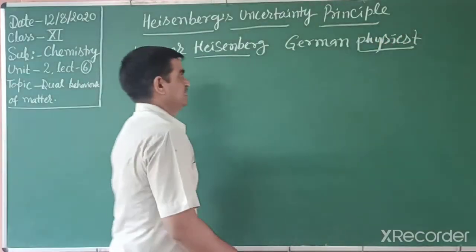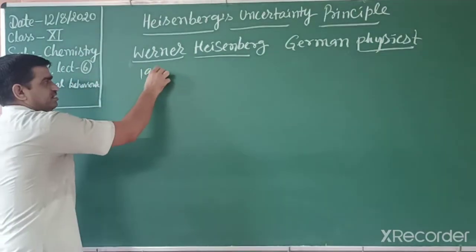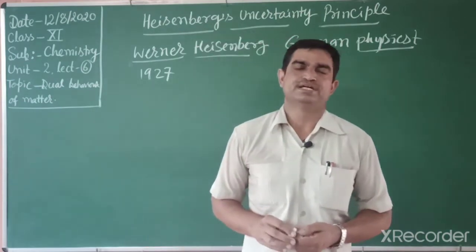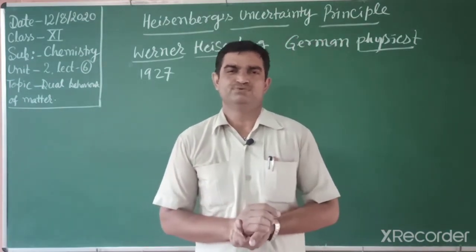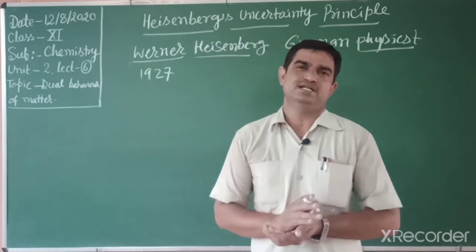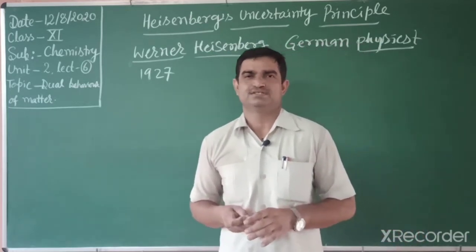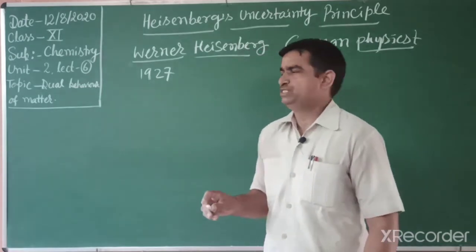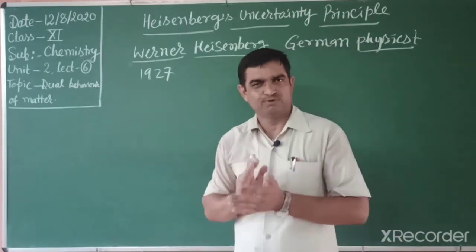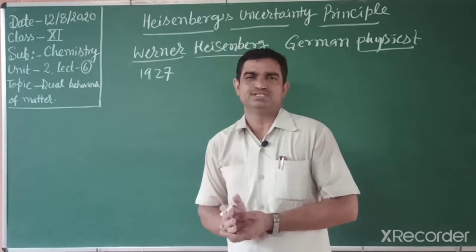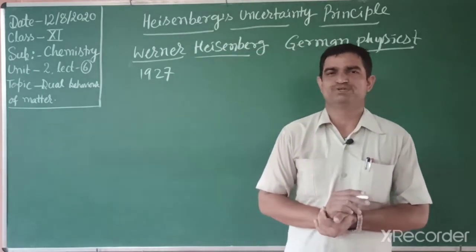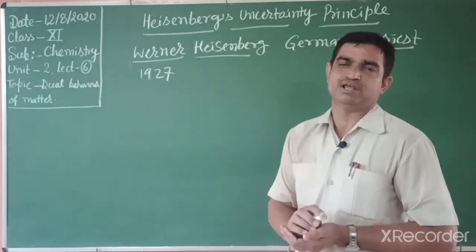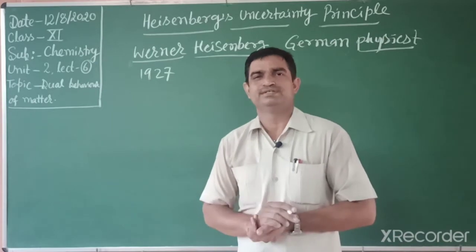German physicist, in 1927. According to this scientist, we can't find out the exact position and momentum simultaneously for a microscopic object like an electron. Means we can't find out exact position and momentum, or velocity, simultaneously. If you find out exact position and velocity, then there is some uncertainty.